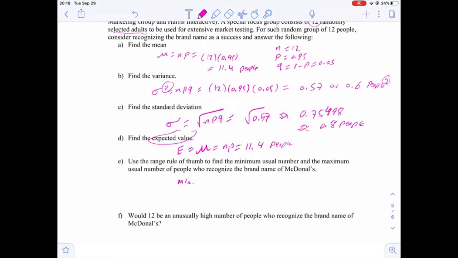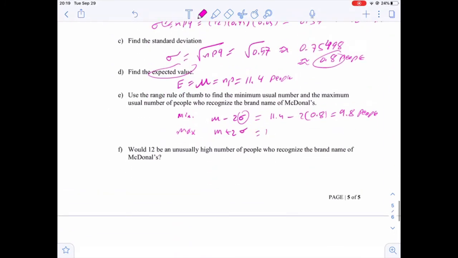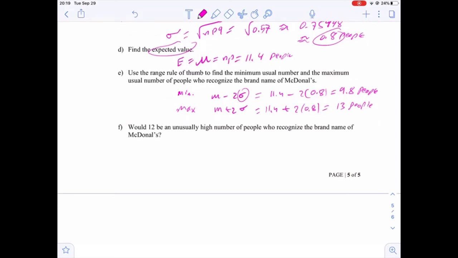To find the minimum, we need to apply mu minus 2 sigma. Now mu is 11.4 minus 2 times sigma. What is sigma in this case? Sigma is computed here. Let's use 0.8, and using the calculator we get 9.8 people. And what is the max? The max is mu plus 2 sigma. As you've seen here, this is the max and this is the minimum. Now the max is 11.4 plus 1.6, and we get 13 people. Those are the max and the minimum.